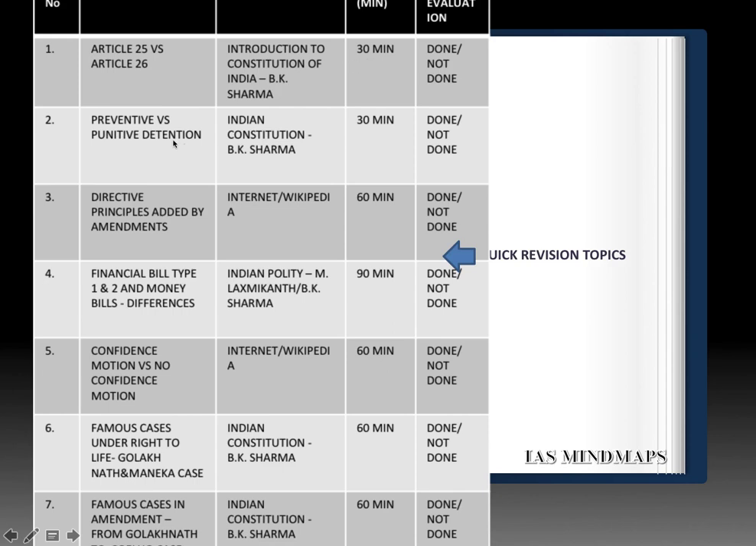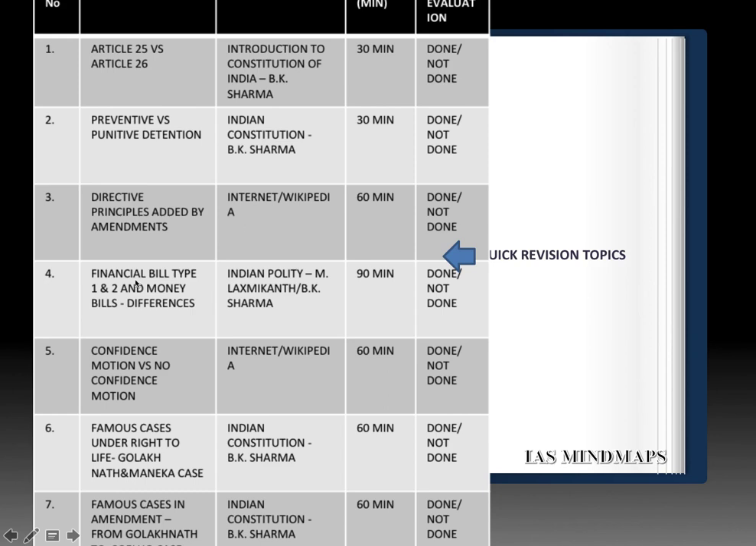Next, detention, preventive versus punitive detention as given in fundamental rights. You must know the differences between the two and what rights have been given in our constitution for them, preventive as well as punitive detentions, and who are eligible for those rights. Next, directive principles added by amendments, and you see here it's a factual topic. Please refer the internet and Wikipedia, and especially focus on the 42nd Amendment Act.